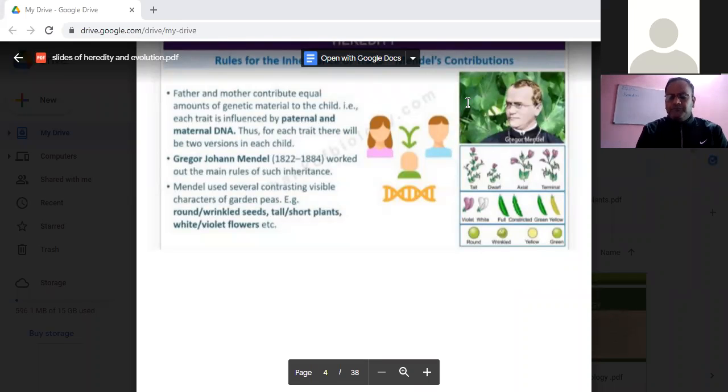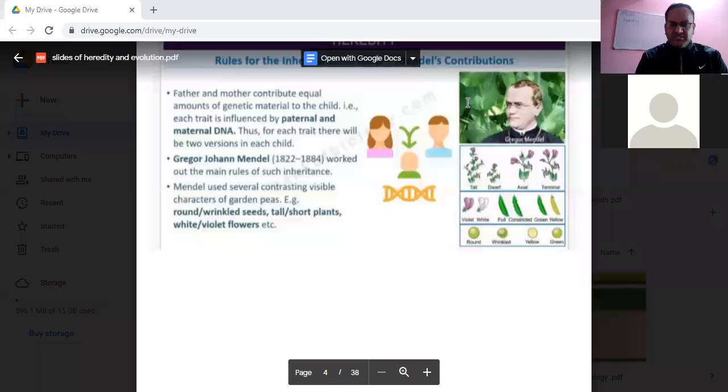Sir, the pea plant can produce a number of generations within a short period of time. It can be self-pollinated and it has clear-cut differentiating characters. Okay, very good, Aryan. You can mute yourself. Yes, he has given three reasons or three justifications.